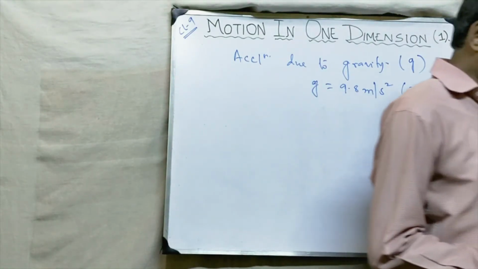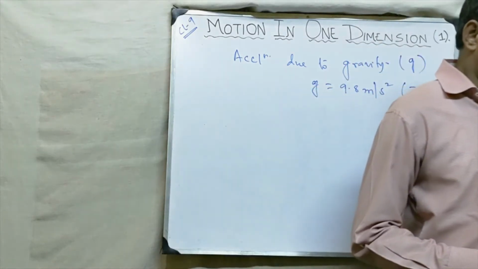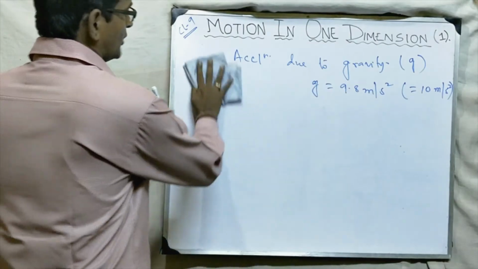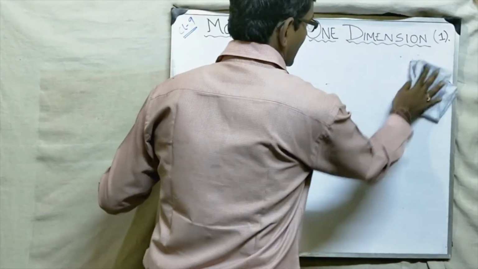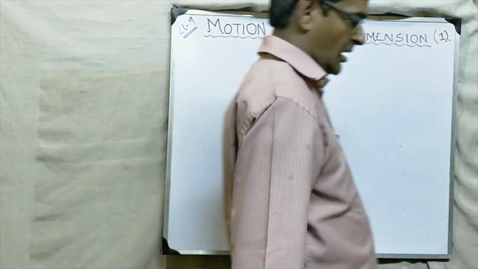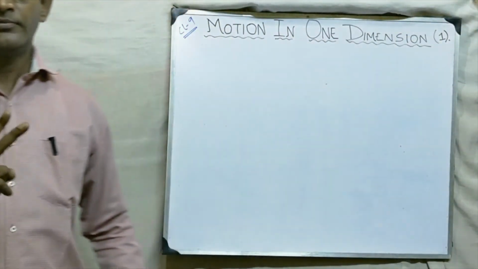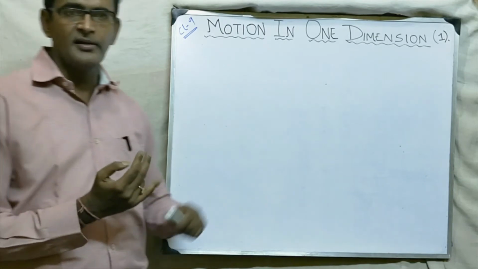Suppose first part: express the speed 72 km per hour. Let me tell you one thing, very, very important, that is required for the numericals. As you know, there are two units of speed: meter per second and kilometer per hour.